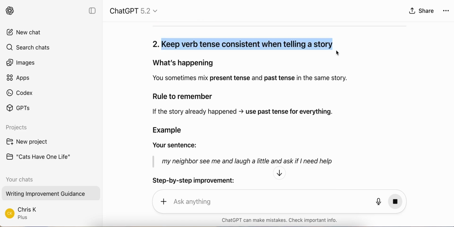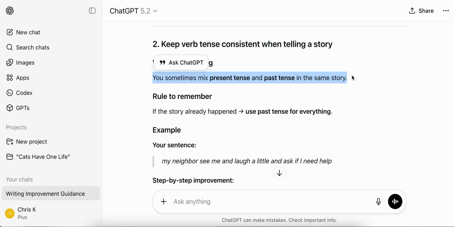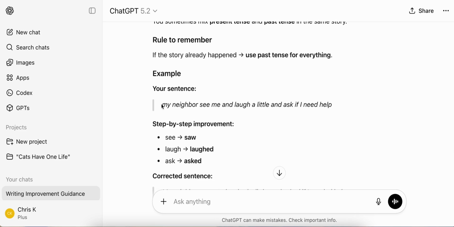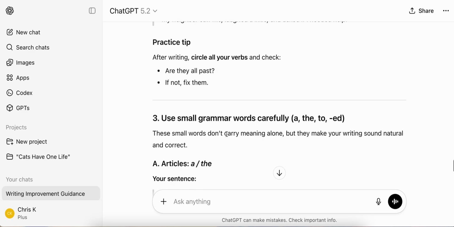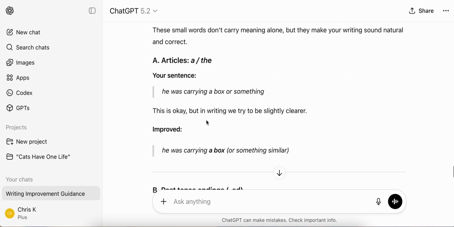Keep verb tense consistent when telling a story. You sometimes mix present tense and past tense. Aha, okay. My neighbors see me and laugh a little and ask if I need help. Okay, so we need to fix the tenses. So again, it's explaining these things. And there's a lot of other suggestions here as well.